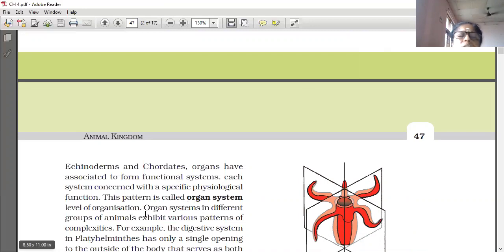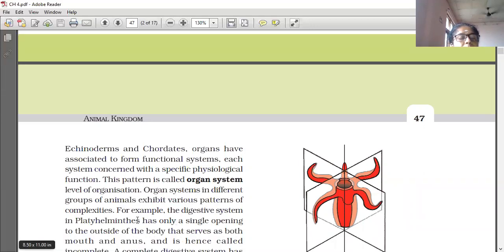Organ systems in different groups of animals exhibit various patterns of complexities. For example, the digestive system in Platyhelminthes has only a single opening to the outside of the body. The alimentary canal has only a single opening that serves as both mouth and anus.